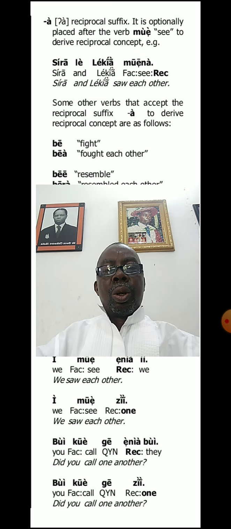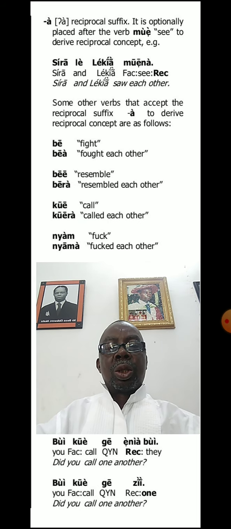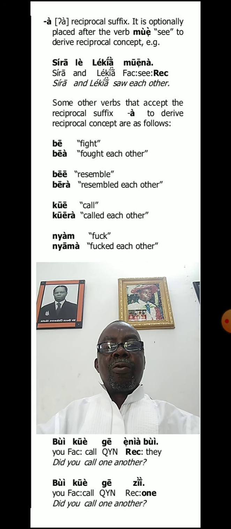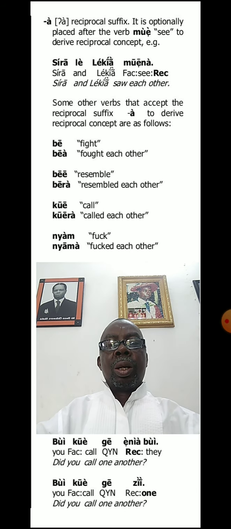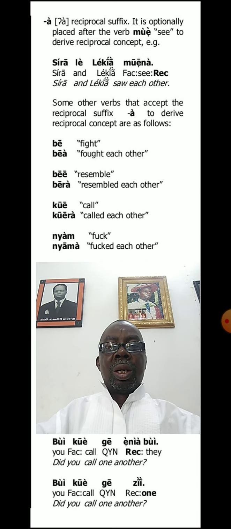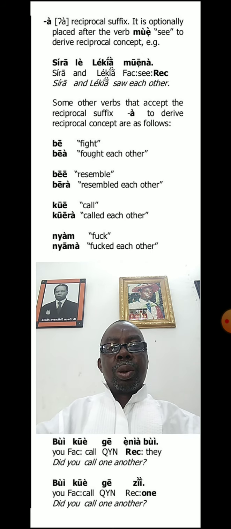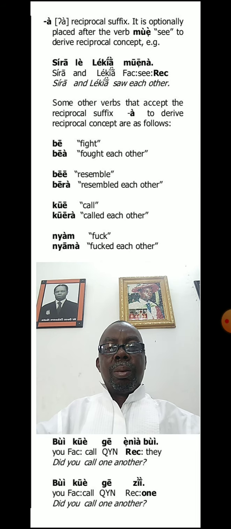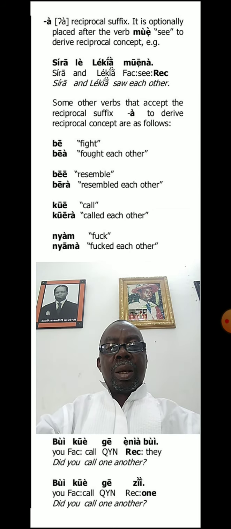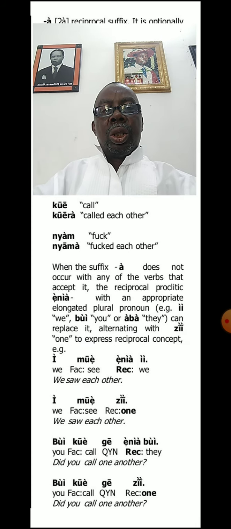You can also look at such a word as Be, which means fight, and you're able to mark the reciprocal concept concerning that word when you add the letter A to it. And you say Ibea, meaning we fought each other. Be means resemble. Ibera means we resemble each other. Kwe is call. Ikwira means we call each other.